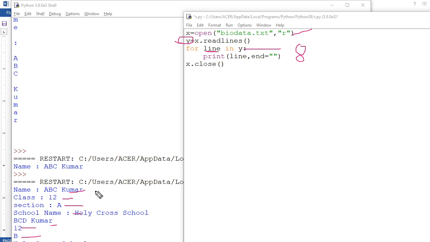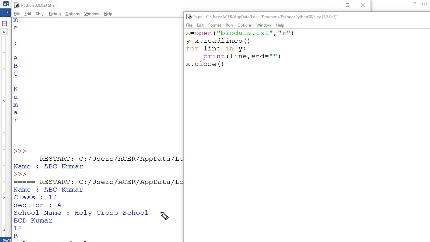So for line, line is a variable here, it is going to print the line. For line in y, each line, it is going to print this line from where? From this biodata. One line, this is one line, 2 line, 3 line, 4 line, like that it is going to have. Yeah, it's clear. Okay, so now in this one only we can modify here. Suppose you've been asked to find how many lines are there in this file.